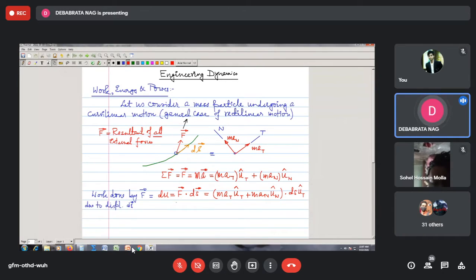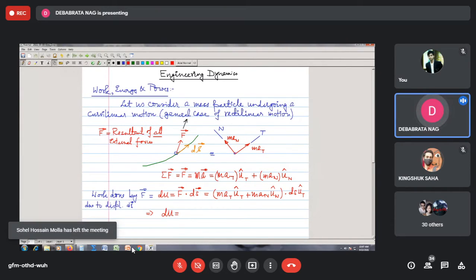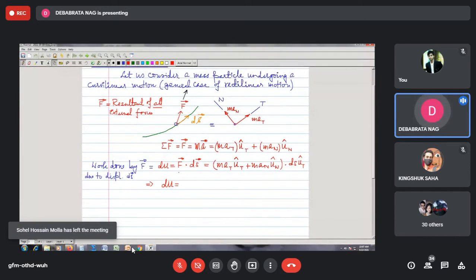So if we follow the dot product rule of two vectors, the work done by this force F bar due to this differentially small displacement should be equal to m a_t ds.